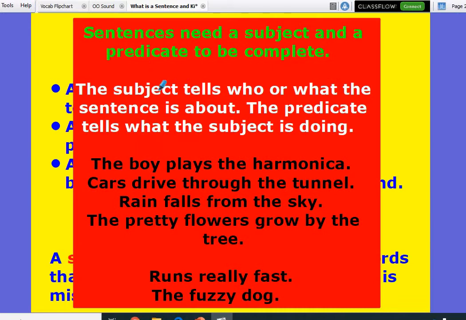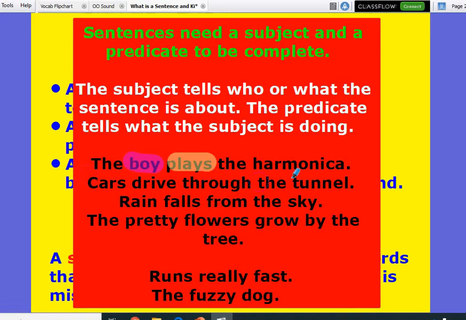Because if we can find the subjects and the predicates, we will know if sentences are complete, because they have to have those things. So, the subject is who the sentence is about. So in The Boy Plays the Harmonica, what is that sentence about, or who is it about? Good, yeah, it's about the boy. And what does the boy do? Yeah, he plays the harmonica, or just plays. You can just do one word. Good. Subject and predicate. That's a whole sentence if it has a subject and a predicate.